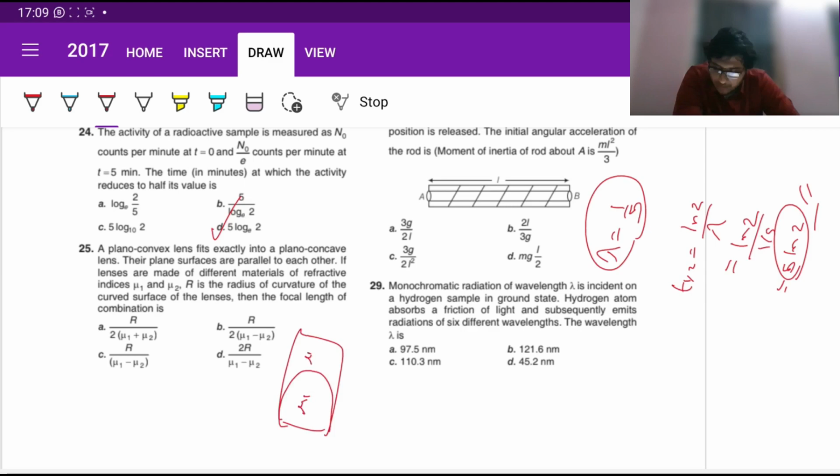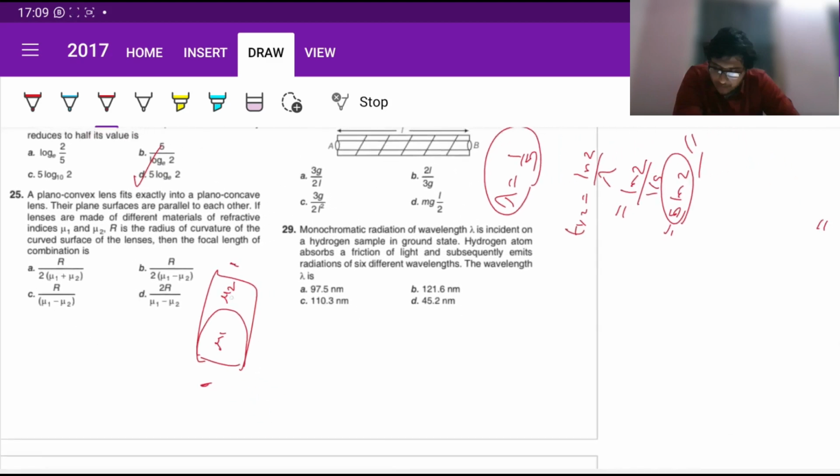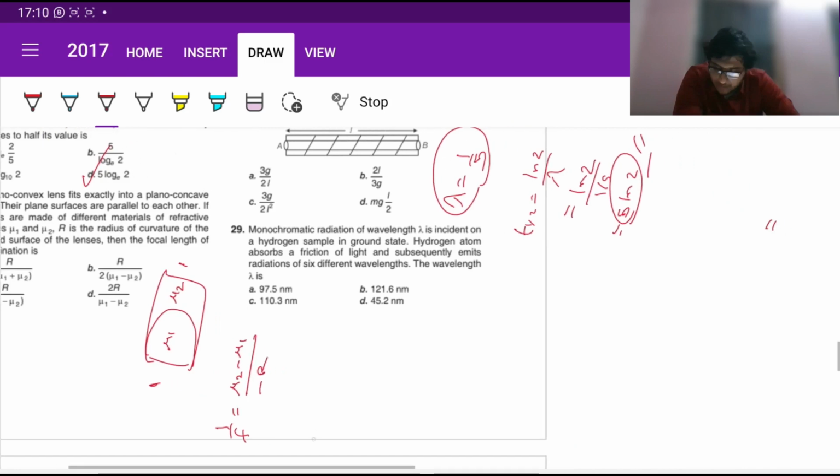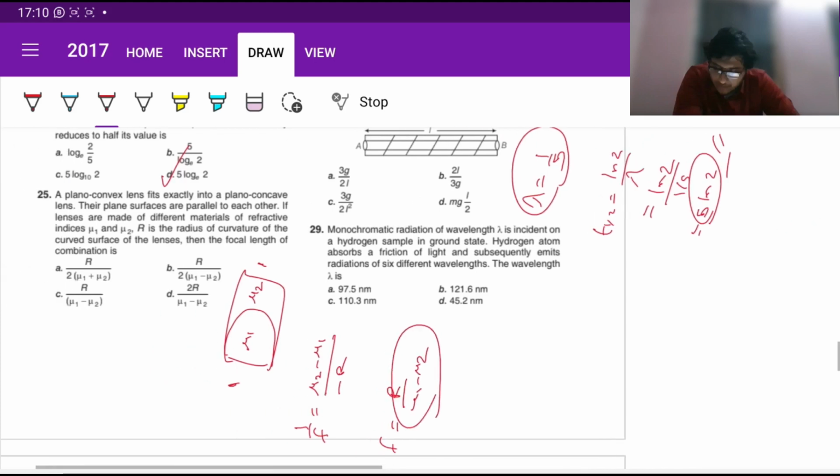Let us assume mu1, mu2, this is air, right? So mu is 1. So directly here we could write that the focal length is given by mu2 minus mu1 divided by minus R. That's it. Fine. So the focal length can be written as R by mu1 minus mu2, wherever that is. So option C directly. Fine.